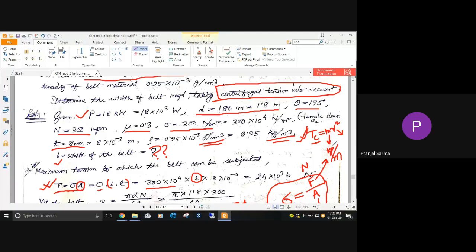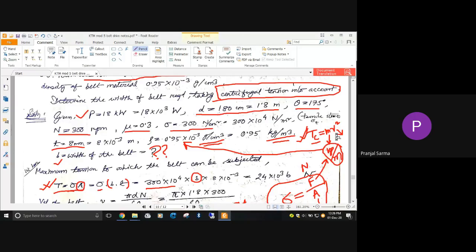Now this belt mass per unit length, M, is not directly given, it also is required to be found out. But from where will we be able to get this particular data? We will be able to get it from the belt material density that is given. So somehow we should be able to obtain it in terms of kg per meter from that.